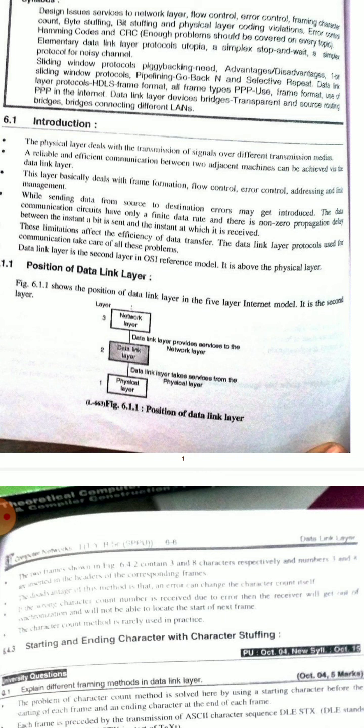Data communication circuits have only a finite data rate, and there is a non-zero propagation delay between the instant a bit is sent and the instant at which it is received. Suppose we have to send an email from one location to another. I am located in India and my friend is located in London. Within a second this message will be sent from the sender to the receiver, from one country to another, via the data link layer. Due to the data link layer, message passing is possible.